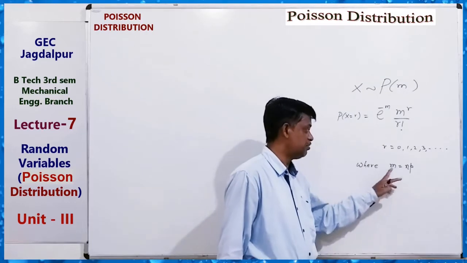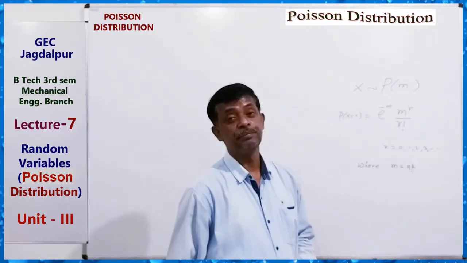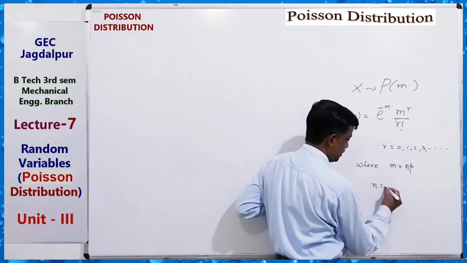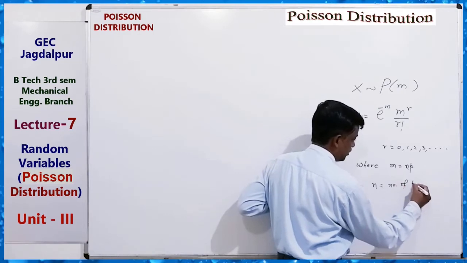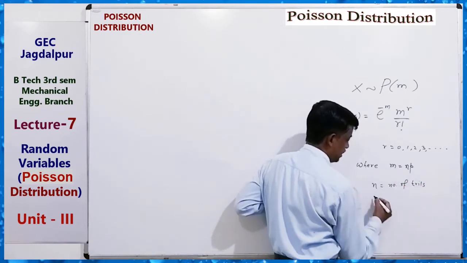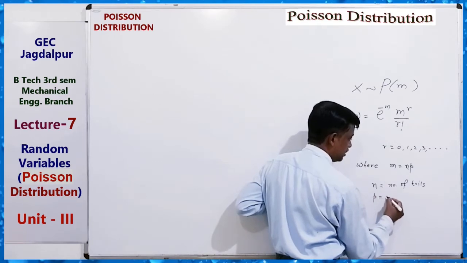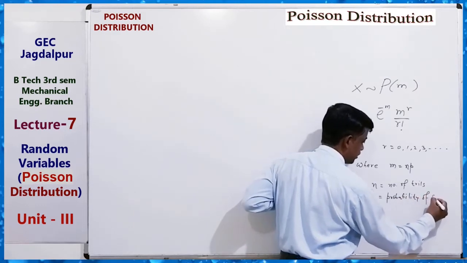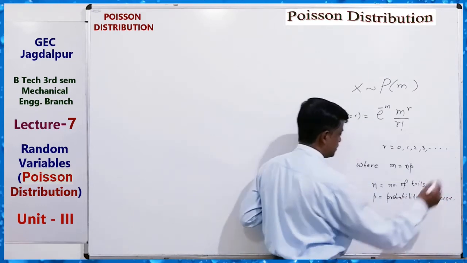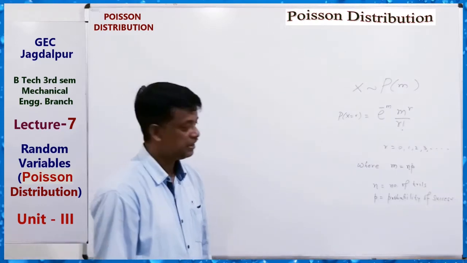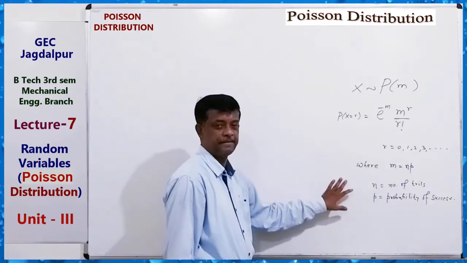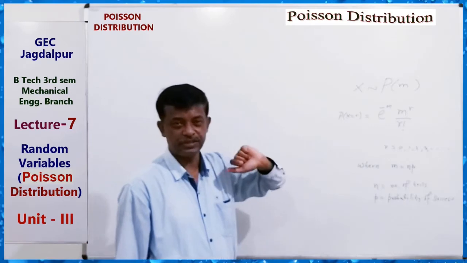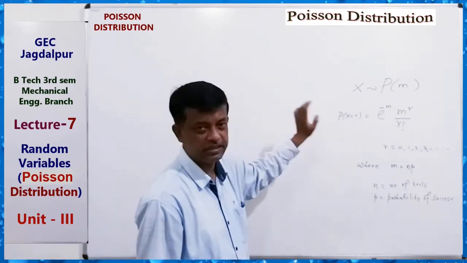For finding m, you have to find n, the number of trials, and p, the probability of success. If the binomial variate X follows the Poisson distribution, then its probability function is given by this.